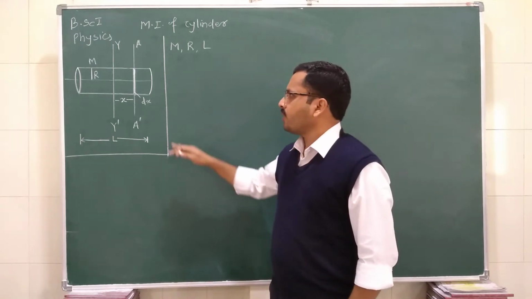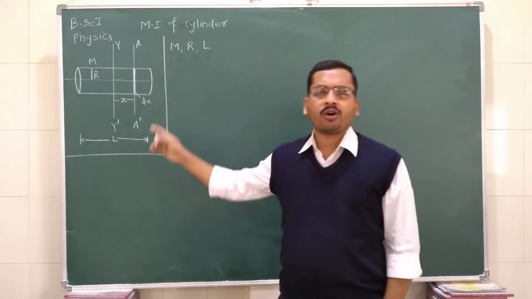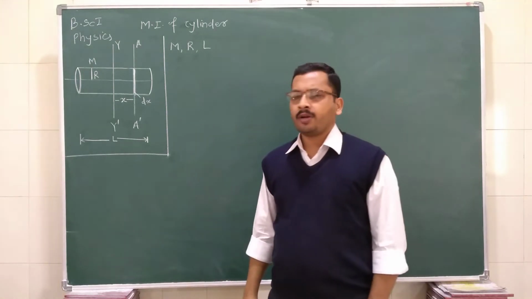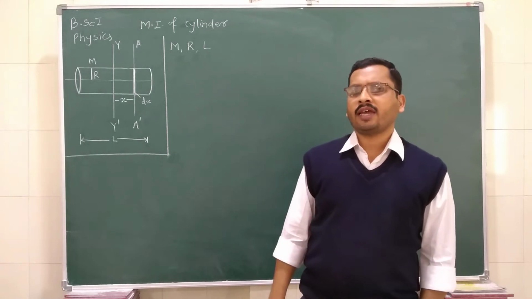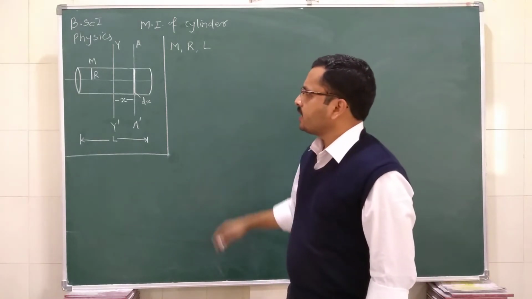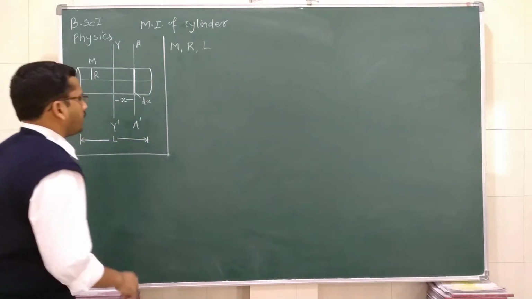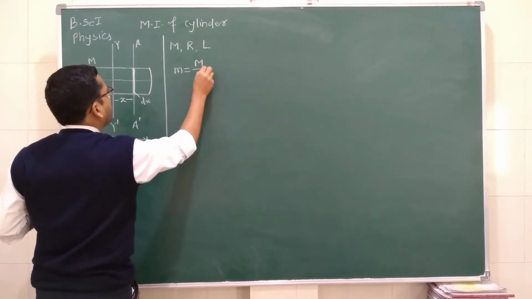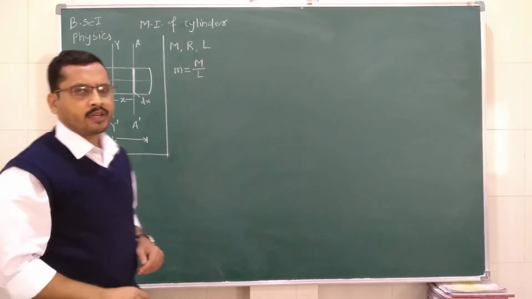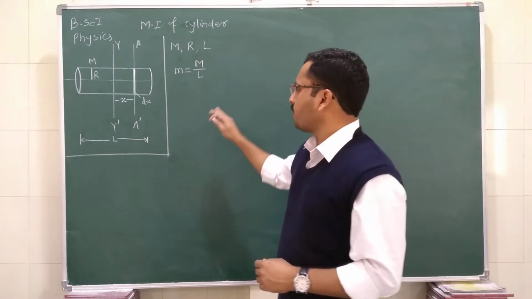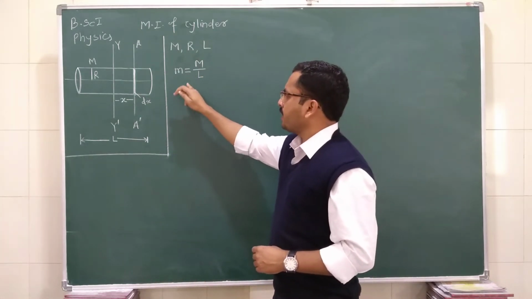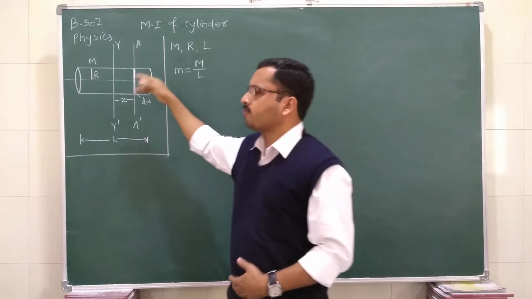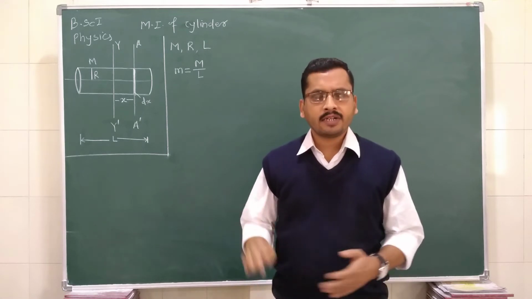In this way, today we are going to find the moment of inertia of this cylinder about a given axis. To find the moment of inertia, it is considered that the linear density, small m, is equal to M upon L, that is, mass per unit length. This is a quantity we define here: the linear density small m is equal to the mass per unit length of this cylinder.